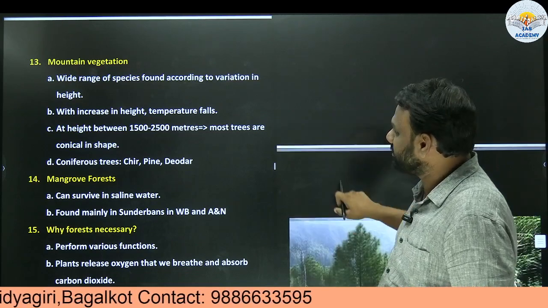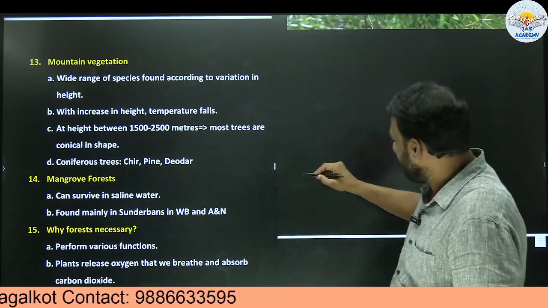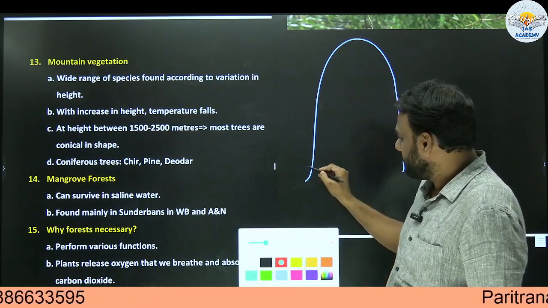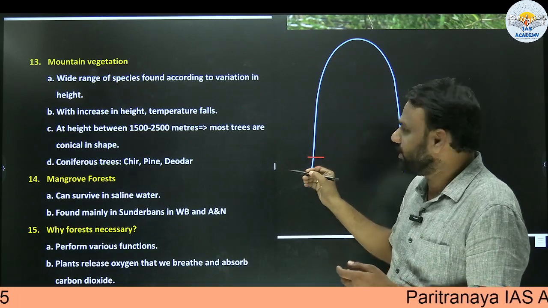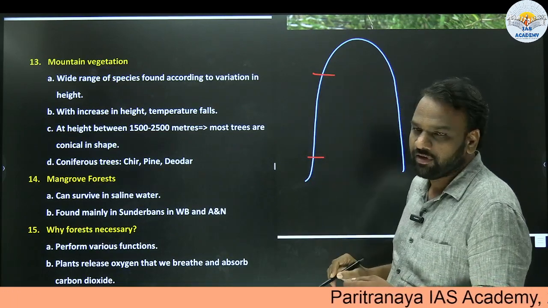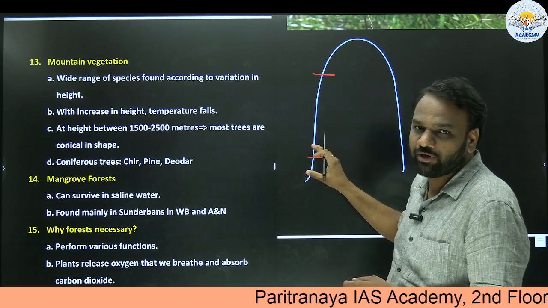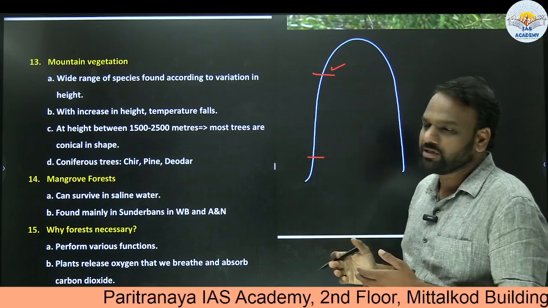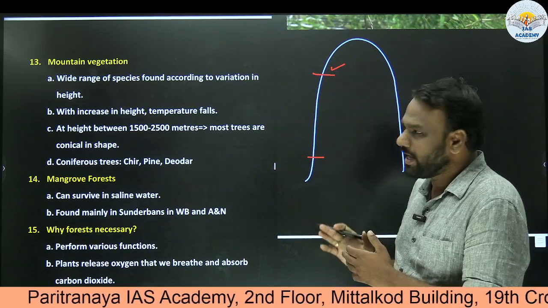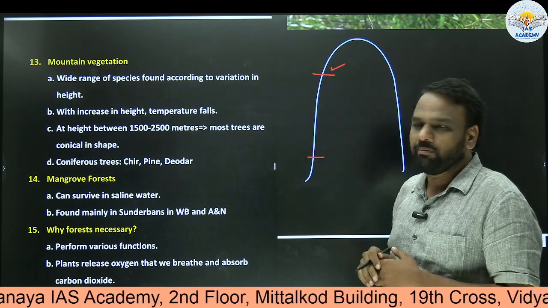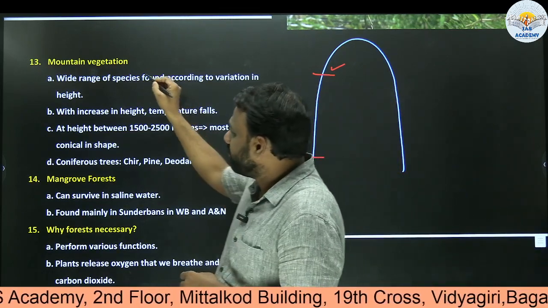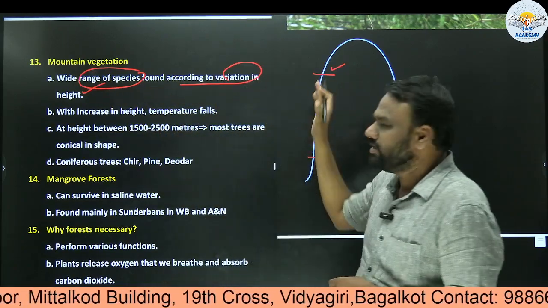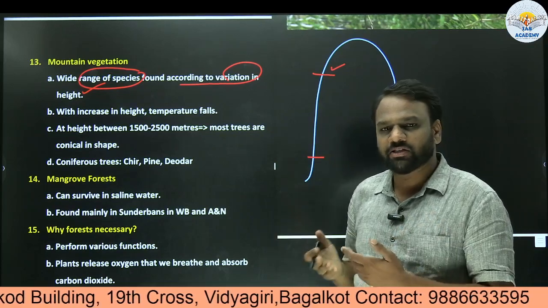So in case of mountains, what happens? At this height, the vegetation present might be different from the vegetation present here. The animals present at a height of 100 meters might be different from the animals or birds present at a height of 200 meters. So vegetation and wildlife vary as we move towards a higher altitude in a mountain. That's why in mountains we find a wide range of species according to variation in height. As the height varies, the species, be they plants or animals, change.